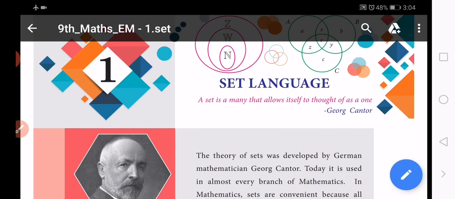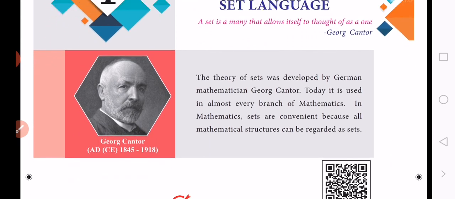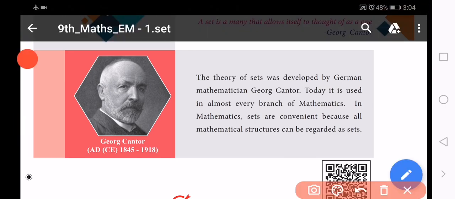George Cantor was called the father of set language, set theory. The theory of sets was developed by German mathematician George Cantor. So this is one creative one mark.